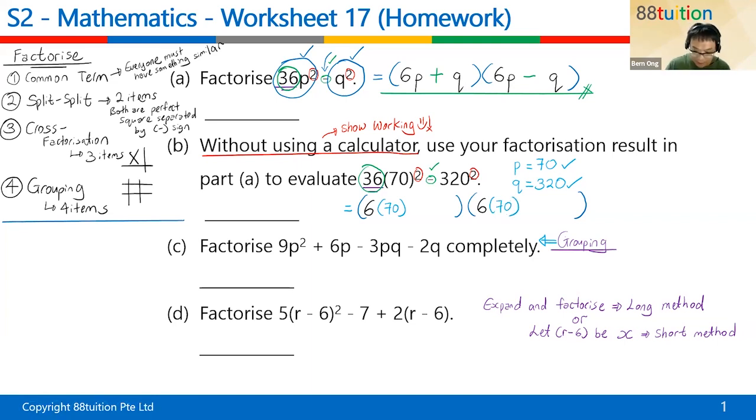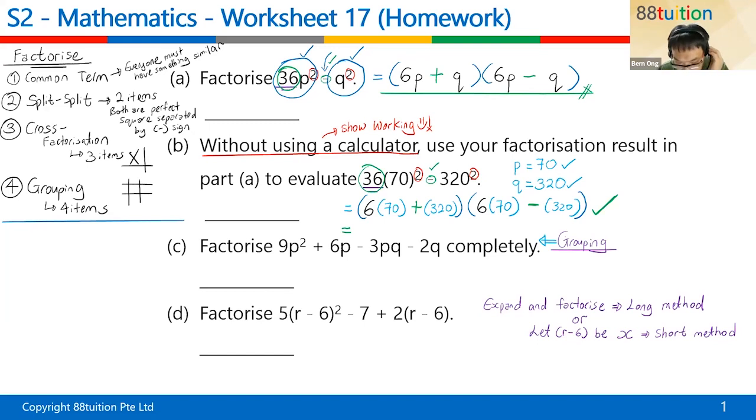All right. And there's a Q. The Q is 320. So you put a 320 inside the bracket also. Can you see that? And they are separated by a plus and a minus, right? So a plus here and a minus here. So your teacher just wants to see this working. Can you see that? Your teacher just wants to see this working. Then what do you do next? Press the calculator lah. All right, press the calculator.